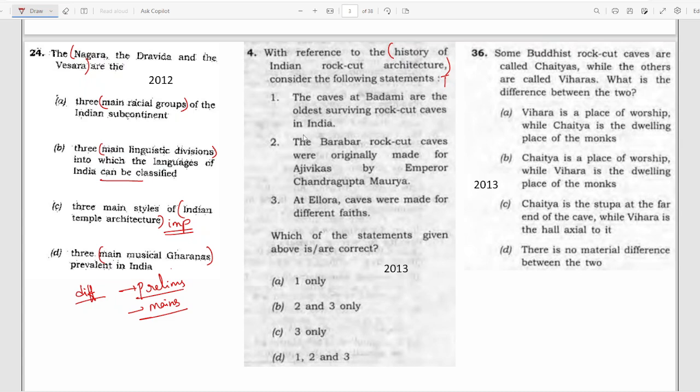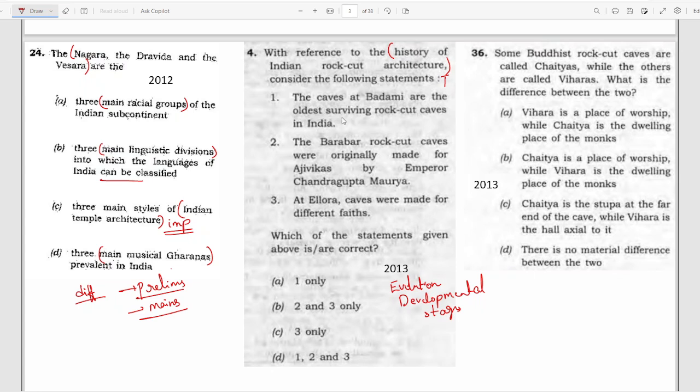History means the evolution and the development. Evolution, development, developmental stages also become important. And what can we learn from the options?